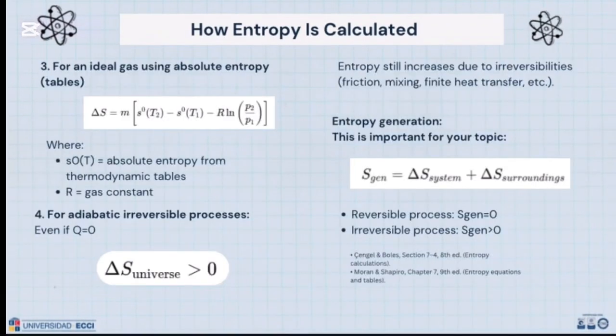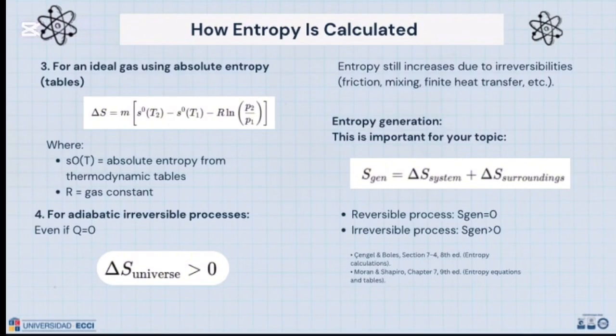How entropy is calculated, 3. For an ideal gas using absolute entropy, as shown in the tables and as we can see in the images, where S° of T equals absolute entropy from thermodynamic tables and R equals the gas constant. 4. For an adiabatic irreversible process, even if Q equals 0, as we can see in the images, entropy still increases due to irreversibilities: friction, mixing, finite heat transfer, etc.